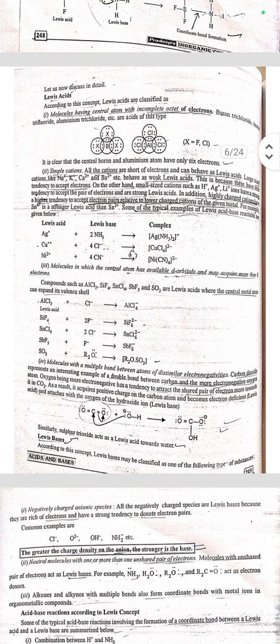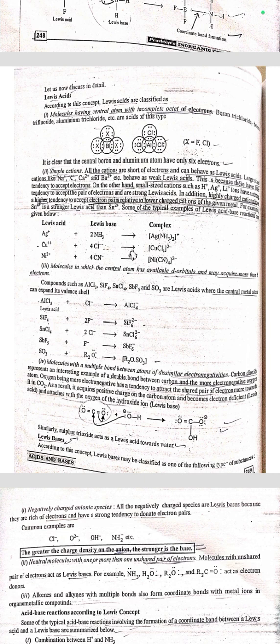Next is molecules in which the central atom has available d orbitals and may acquire more than 8 electrons. Compounds such as AlCl3, SiF4, SnCl4, SbF5, and SO3 are Lewis acids where the central atom can expand its valence shell.